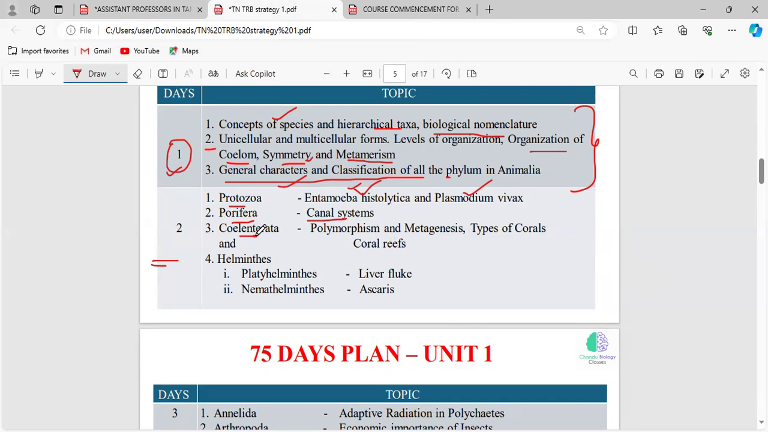And the third subdivision is Coelenterata. In Coelenterata, you have to read polymorphism and metagenesis, what the types of corals are, and what is meant by coral reefs. And in helminthes, we have two different phylum, Platyhelminthes and Nemathelminthes. Already we have read the general characters and classification, but here you have to read only the liver fluke under Platyhelminthes and Ascaris under Nemathelminthes. So these are the topics you have to cover on the second day.